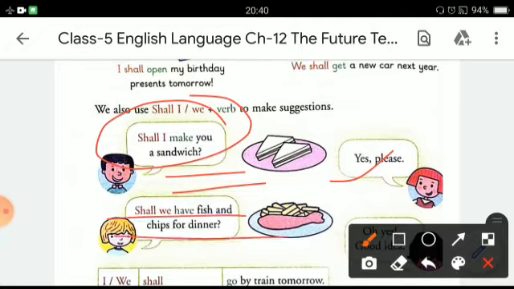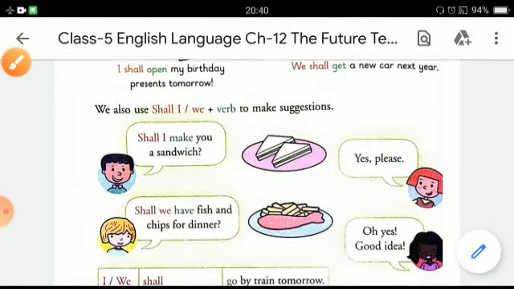Again, a suggestion. Oh, yes, good idea. So, we have seen that we can use I shall, we shall for future planning, and shall I or shall we for making suggestions.